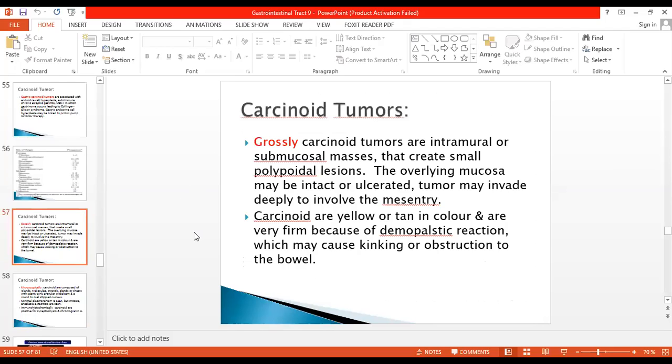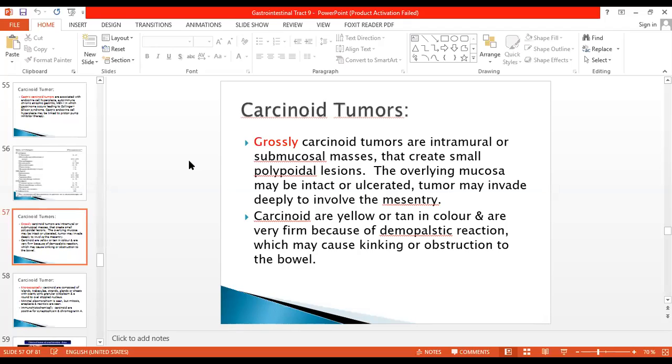On gross examination, carcinoid tumors are intramural or submucosal masses. They can be present within the muscle layer or under the mucosa, in the submucosa of the small intestine. These create small polypoidal lesions. The overlying mucosa may be intact or ulcerated. Tumors can invade deeply into the mesentery as well. On gross appearance, they are also yellow-tan in color.